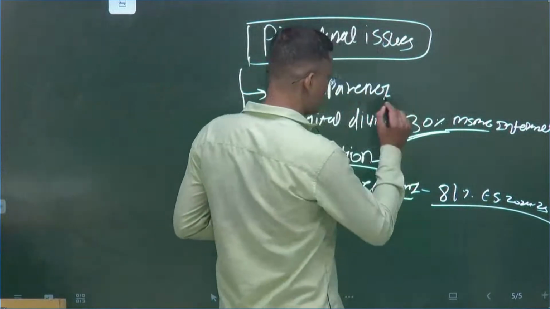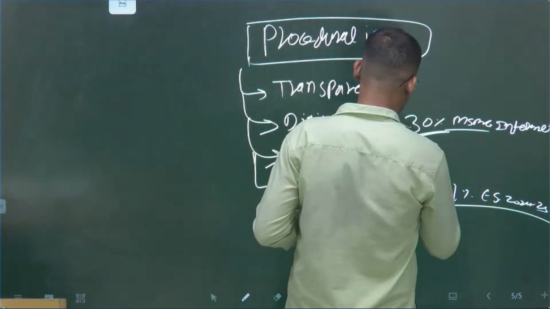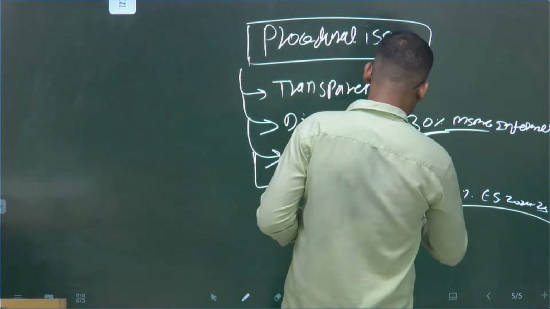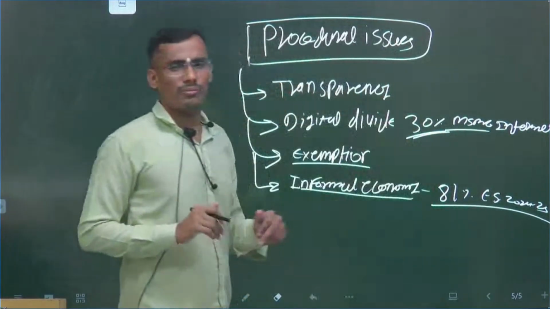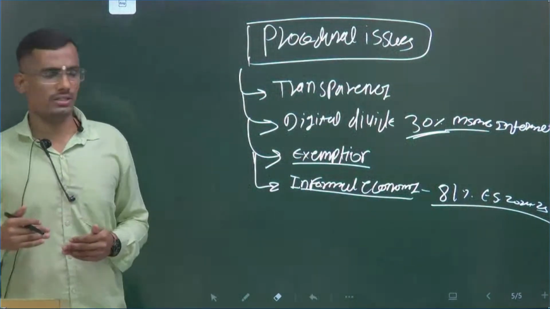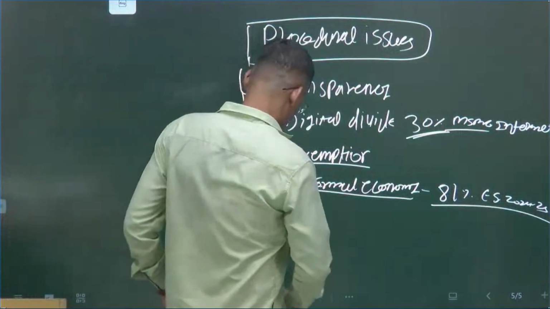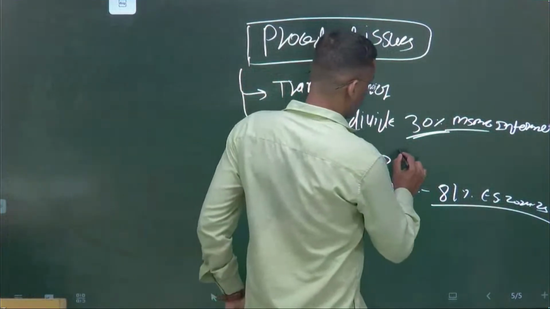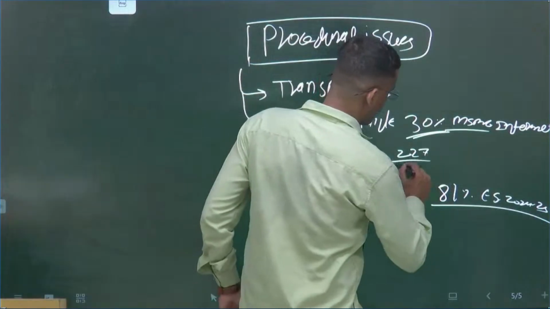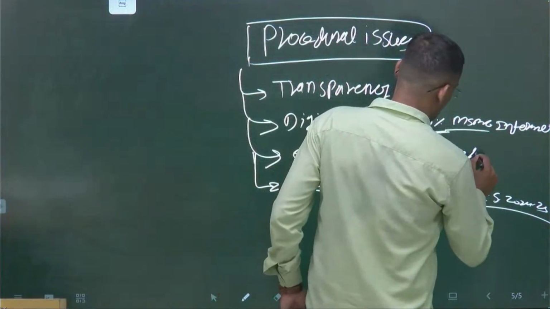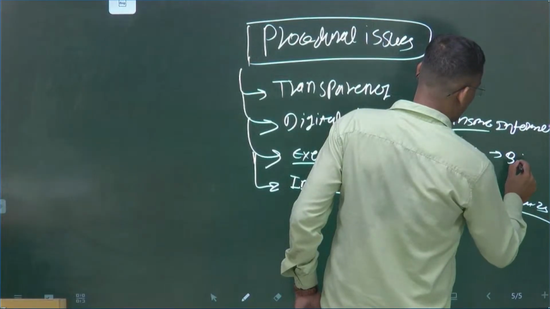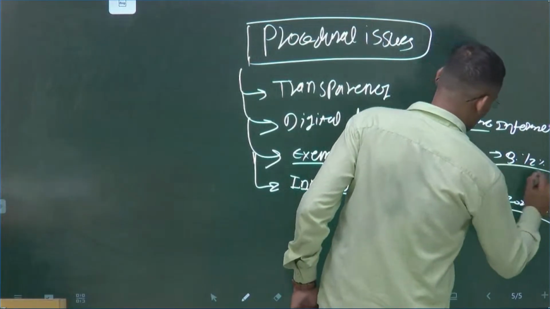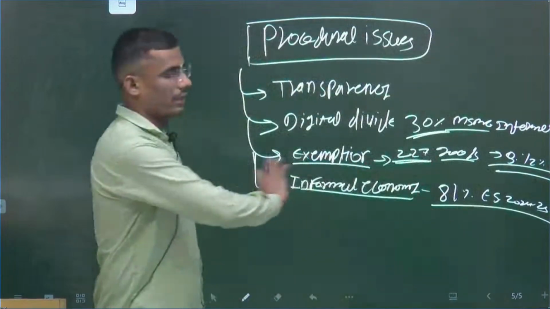Then exemptions. Sometimes they have given arbitrary exemptions. In one meeting, suddenly before the 2024 general election, the GST Council took the decision that 227 goods were shifted to, I think, a 5 or 12% tax slab. So this is arbitrary exemption.